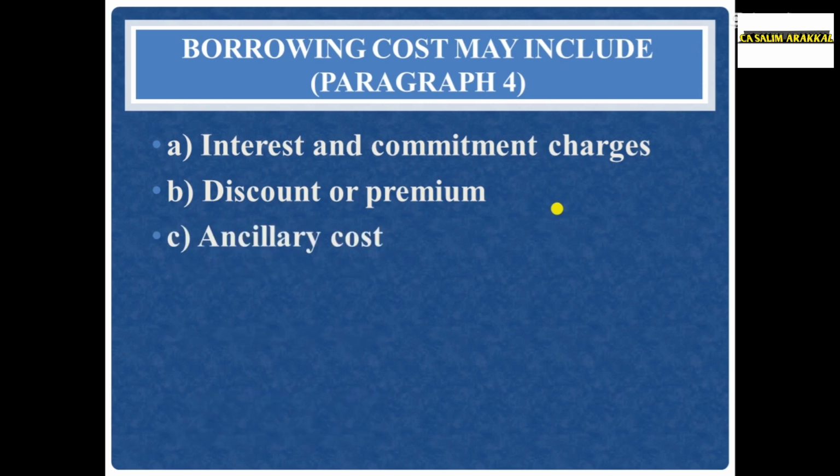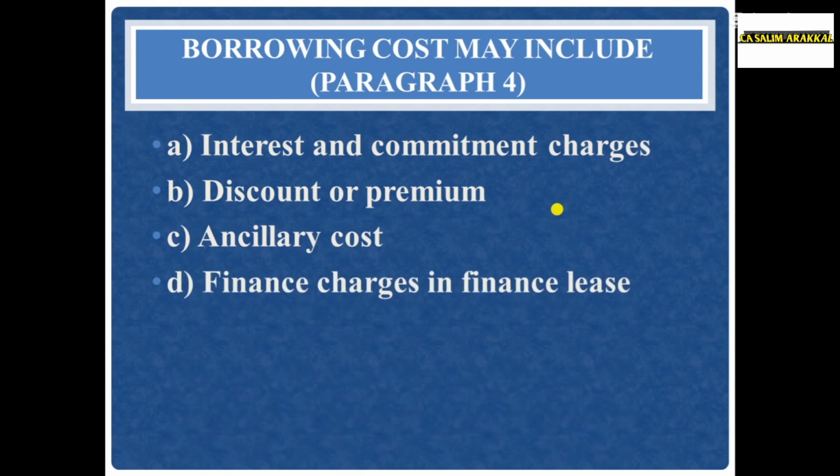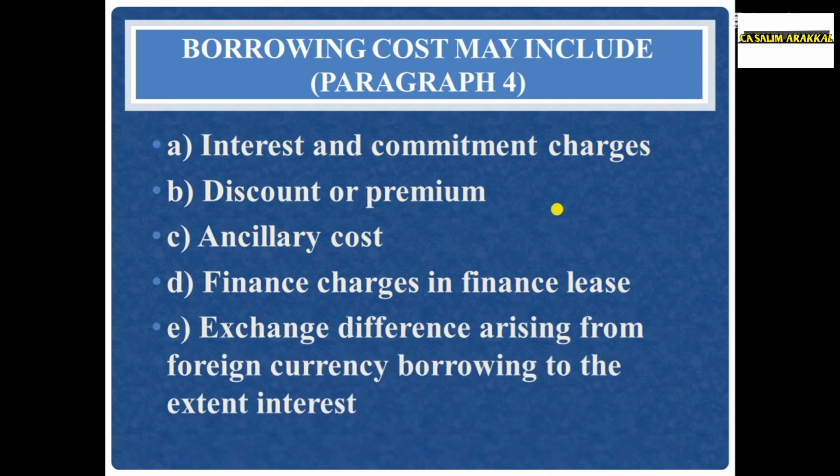C. Amortization of ancillary cost incurred in connection with the arrangement of borrowing. D. Finance charges in respect of assets acquired under finance lease. E. Exchange differences arising from foreign currency borrowings to the extent that they are regarded as adjustment to interest cost.